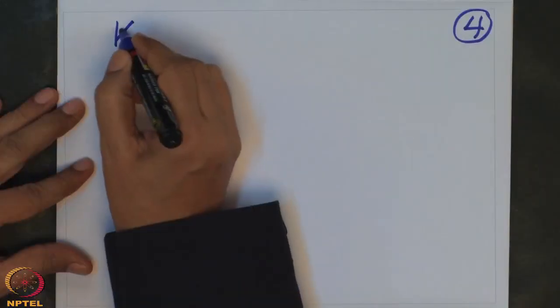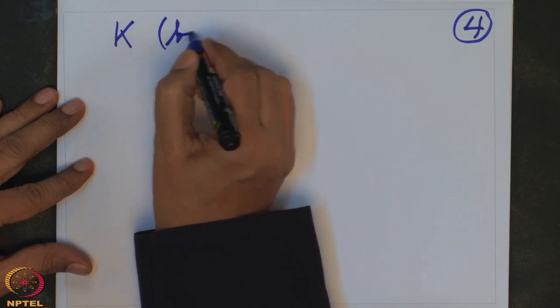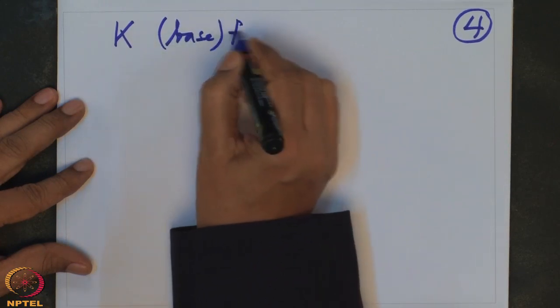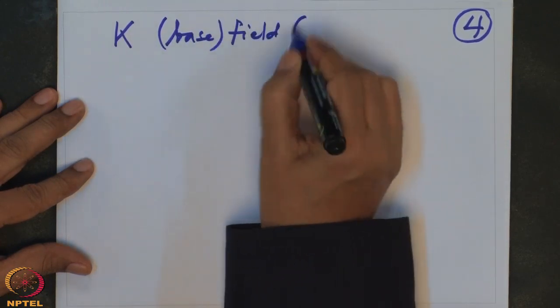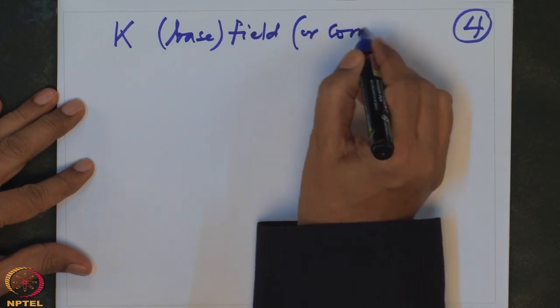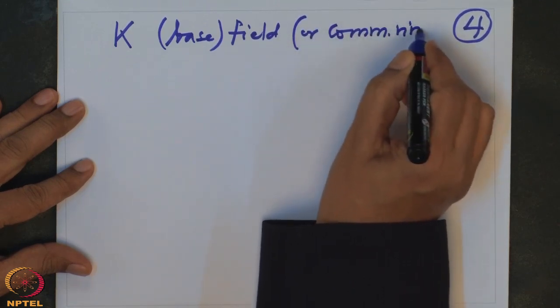So now we have a base ring K. I will call it the base field. One could also take a commutative ring, but commutative is very important.